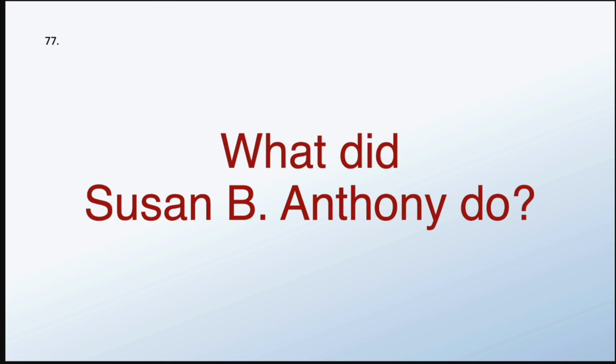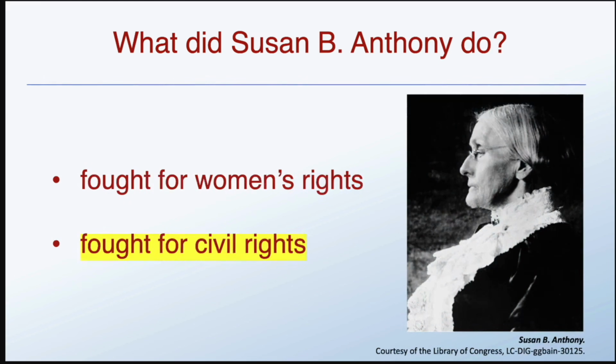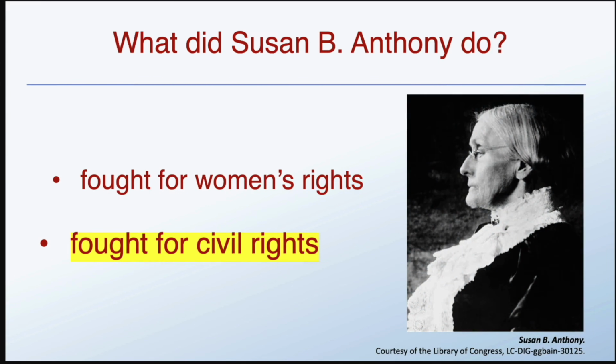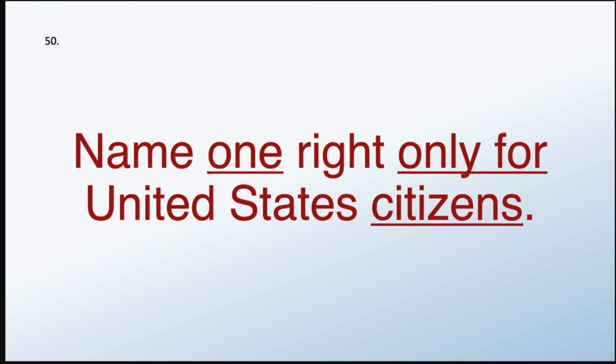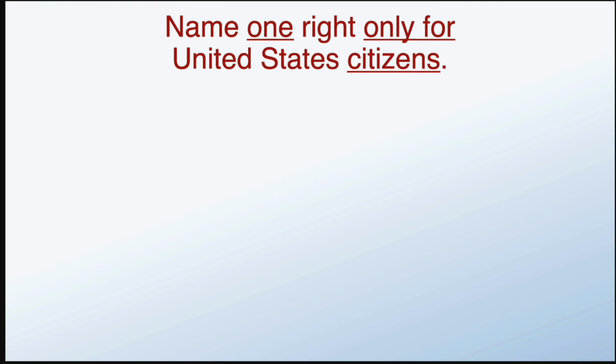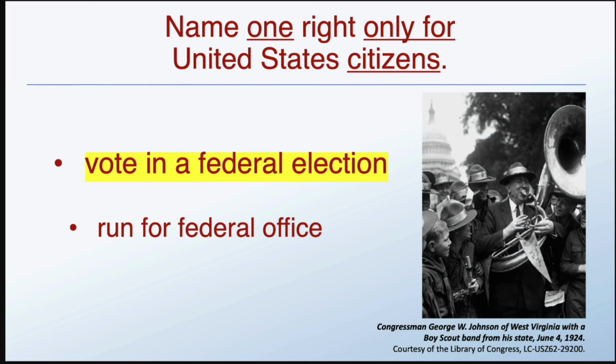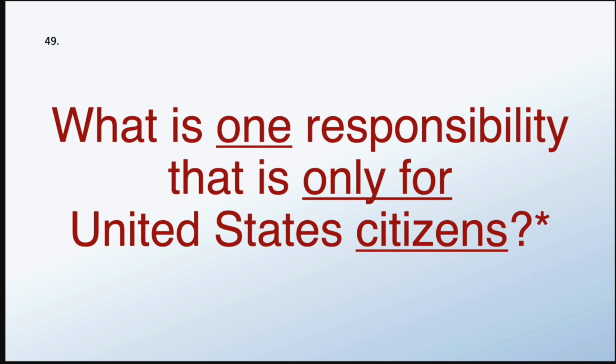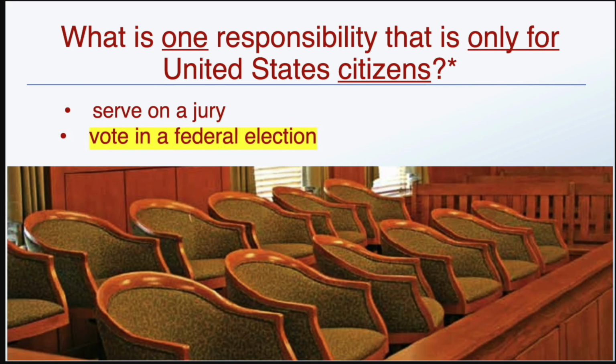What did Susan B. Anthony do? She fought for civil rights, or fought for women's rights. Name one right only for United States citizens. To vote in a federal election. What is one responsibility that is only for United States citizens? To vote in a federal election.